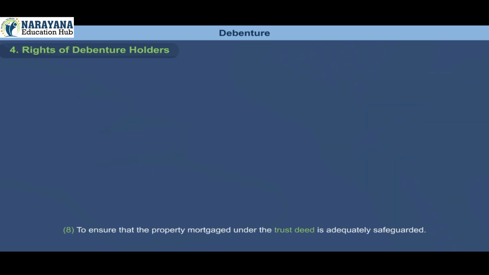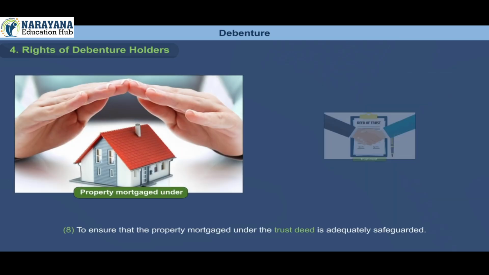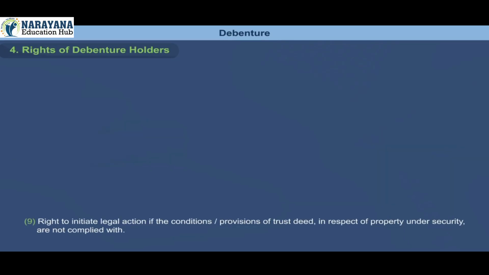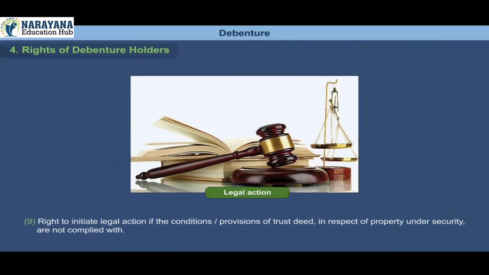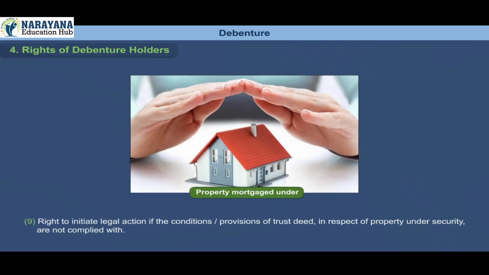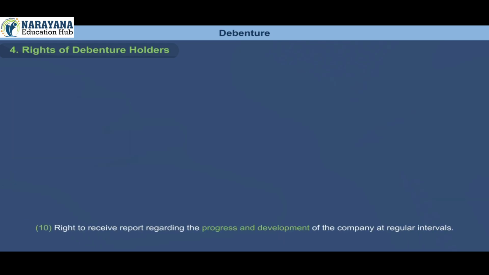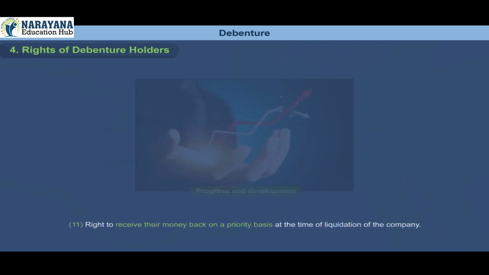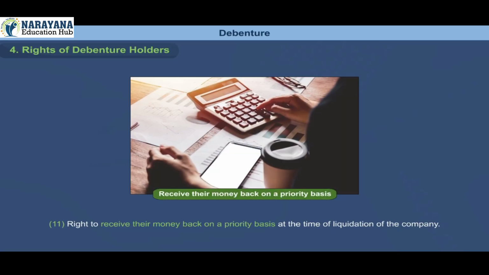8. To ensure that the property mortgaged under the trust deed is adequately safeguarded. 9. Right to initiate legal action if the conditions or provisions of the trust deed in respect of property under security are not complied with. 10. Right to receive reports regarding the progress and development of the company at regular intervals. 11. Right to receive their money back on a priority basis at the time of liquidation of the company.